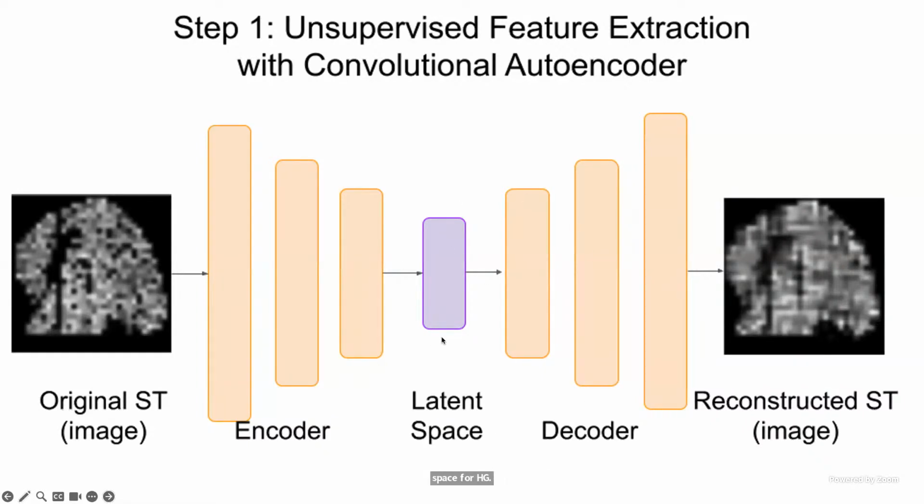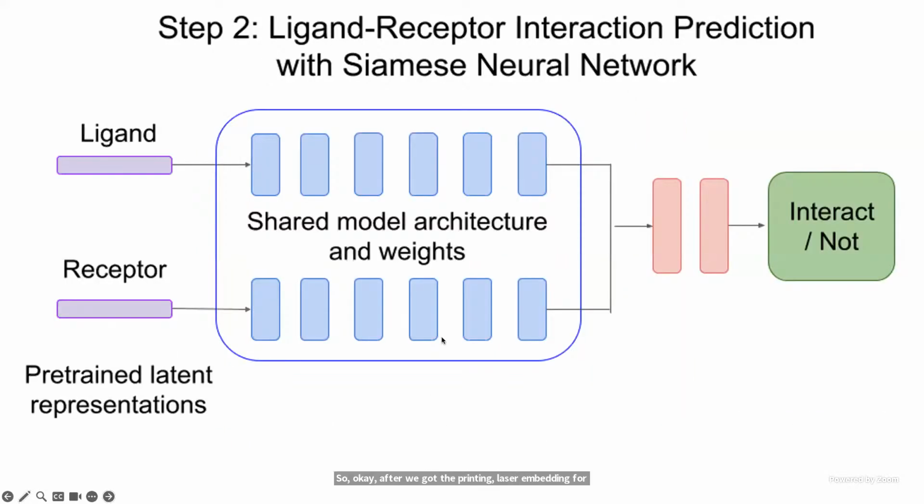So, after we get the pre-trained latent embedding for each gene, we move on to the second step, which is supervised classification. As we can see from the left, we feed the model with a pair of the pre-trained latent representations of one ligand and one receptor.